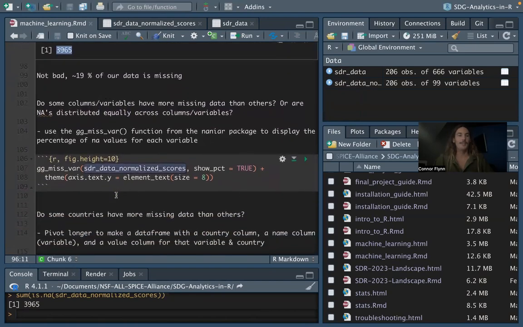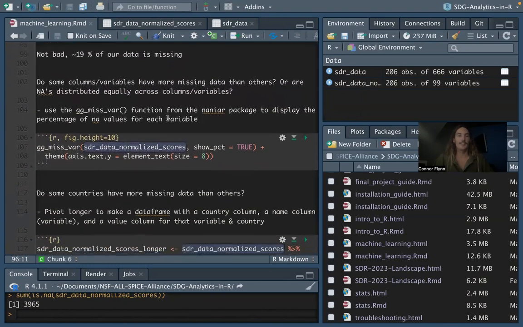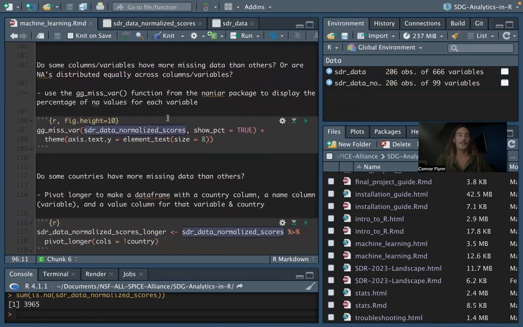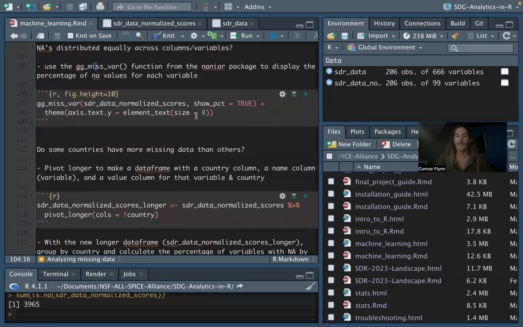And then we want to look at, do some columns or variables have more missing data than others, or are NAs distributed equally across columns and variables? To do this, we'll use the gg_miss_var function from the naniar package to display the percentage of NA values for each variable. So we use the gg_miss_var function here. We input our SDR data, normalized scores. We set the show percentage argument to true. And then we just play with the theme of our figure slightly to make it fit.